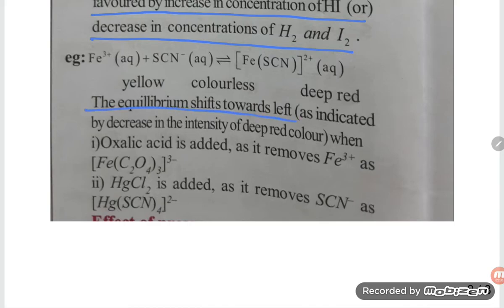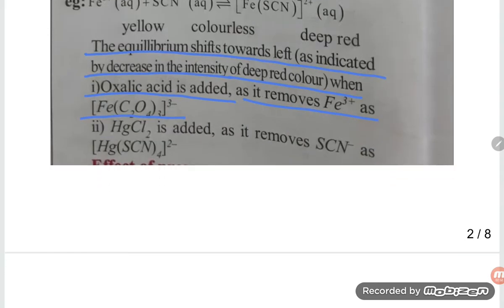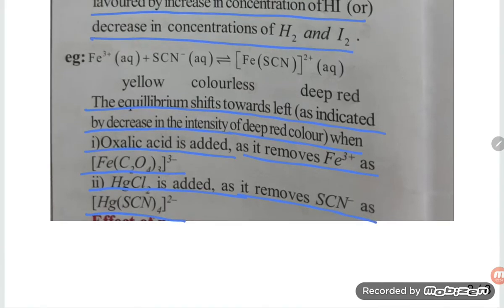For another example, Fe3+ plus SCN- giving FeSCN2+, yellow color to deep red. The equilibrium shifts towards left, as indicated by decrease in the intensity of deep red color, when oxalic acid is added, as it removes the Fe3+ as FeC2O4 3-. HgCl2 is added as it removes SCN-. So if you are removing the SCN-, the equilibrium will shift to the left side.